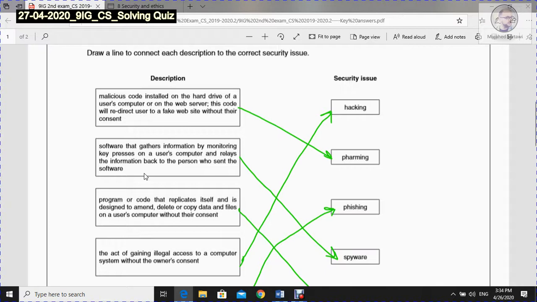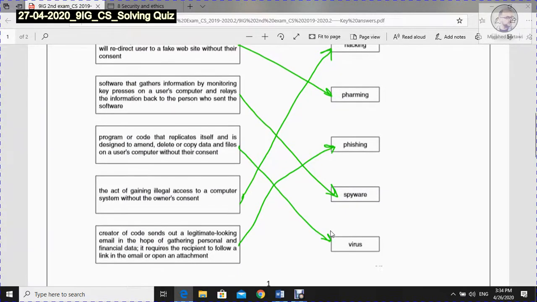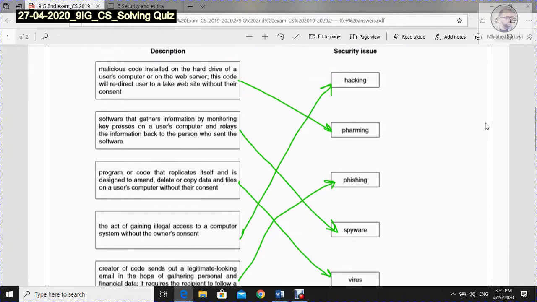Software that gathers information by monitoring key presses on a user's computer and relays the information back to the person who sent the software. This is spyware. And program or code that replicates itself and is designed to amend, delete, or copy data and files on a user's computer without their consent. This is a virus. And the act of gaining illegal access to a computer system without the owner's consent, this is called hacking.